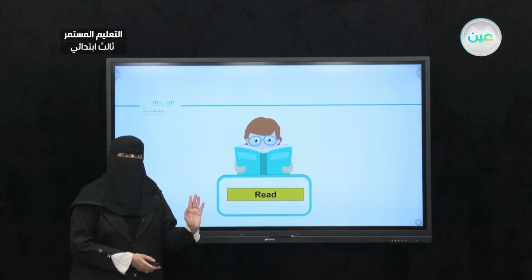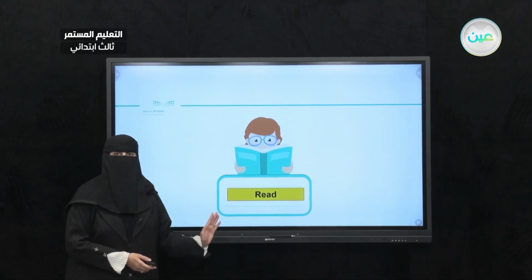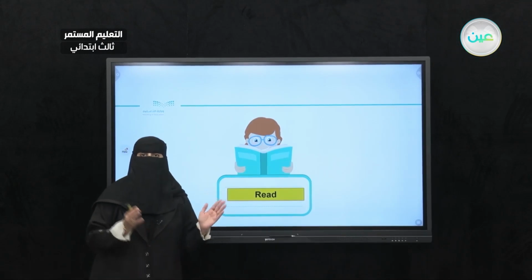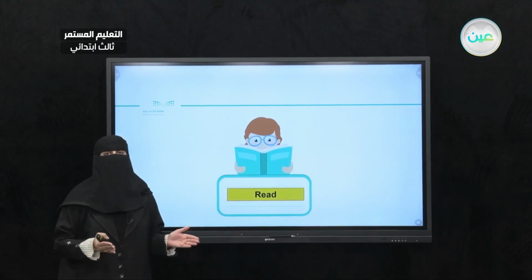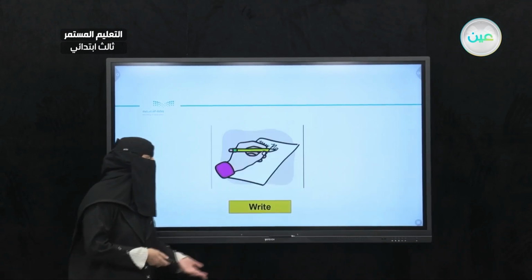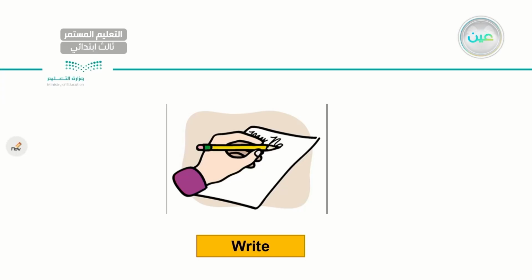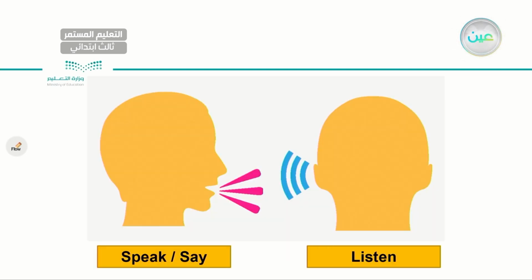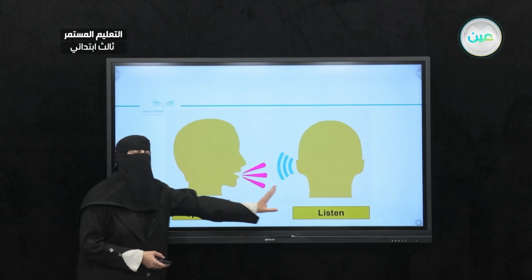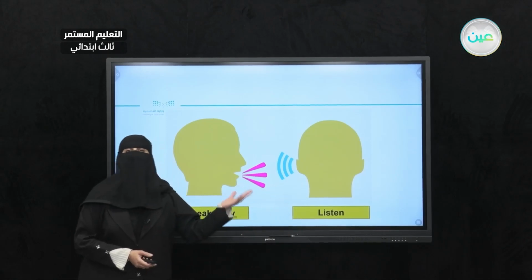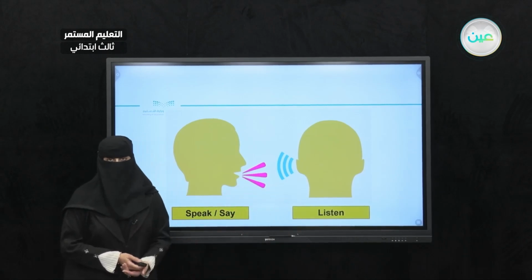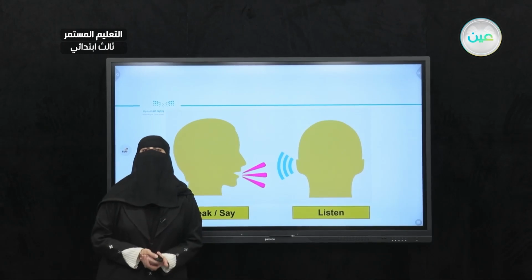What skills do you think we will cover? We will read. So for this part, I need you to have your books ready right in front of you and focus on the screen. Also, we will write. So for this one, I need you to have your notebook, some pencils in case you need to take some notes. While I'm speaking out the words or reading the sentences, I need you to listen carefully and repeat them with me. So make sure you are sitting in a quiet place.